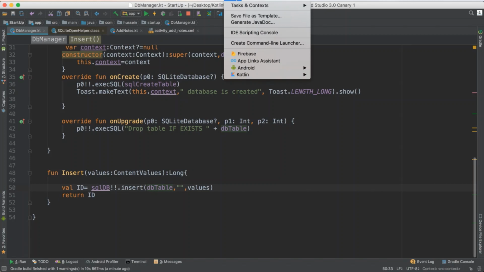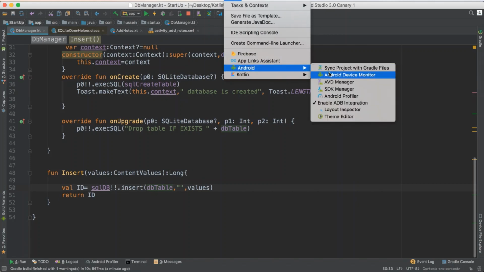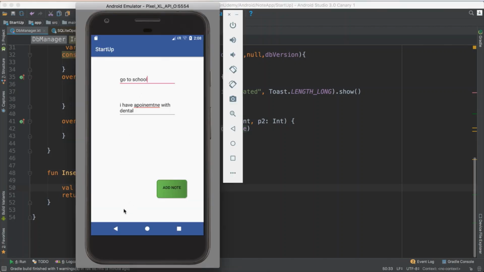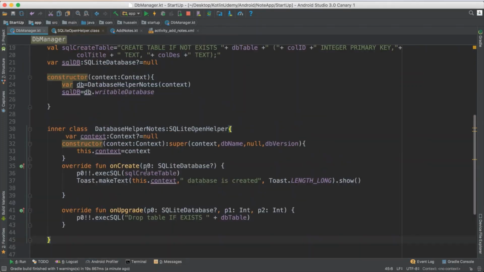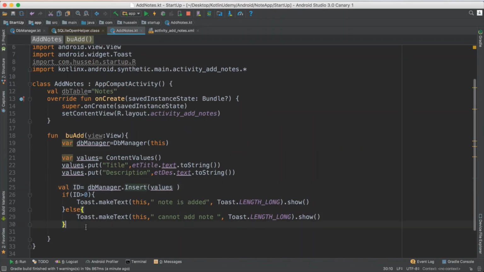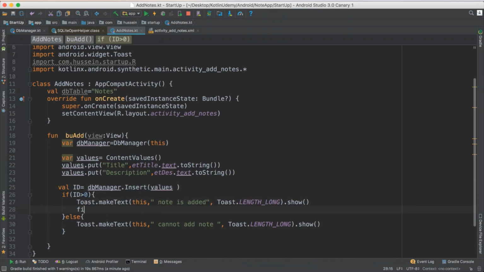You could see the database by going here to the Android and Android device manager. I think you will be able to see how it's working. You see the database. But we will see it next video. We will load them here in the page. So it is good, after you save any record in the add note, you just say if he saves, just finish, because I don't need to stay in the page if he saves, so he will go back. So yes, here we are done. See you next.